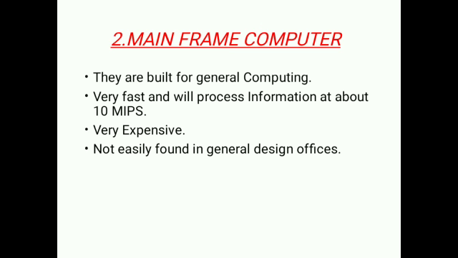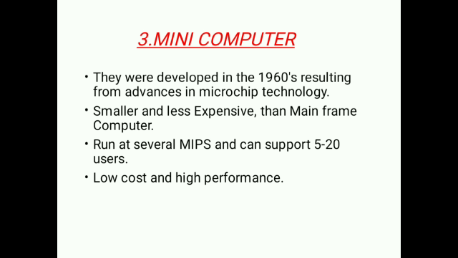Then we have to discuss about the second one, that is mainframe computer. Mainframe computers are built for the general computing. Mainframe computers are very fast and will process the information at about 10 million instructions per second. Mainframe computers are also very expensive. Mainframe computers are not easily found in general design offices. They are helping in the needs of business and engineering field and electronic field, etc.